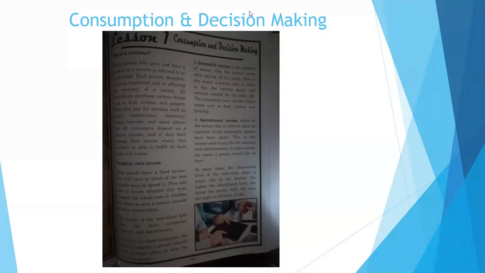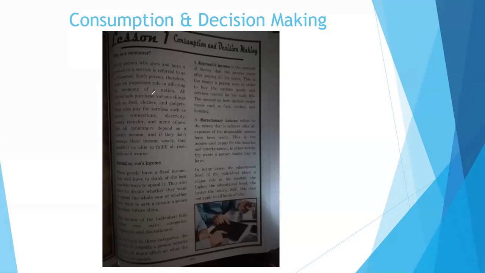So here we see who is a consumer. It says here, every person who goes and buys a product or a service is referred to as a consumer. So anyone who buys a product or gets a service, they are the people referred to as a consumer. Each person, therefore, plays an important role in affecting the economy of a nation. So whether you're a business, whether you're an individual, everybody contributes to the economy of a nation.